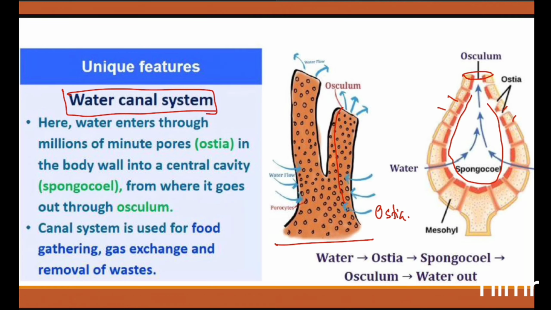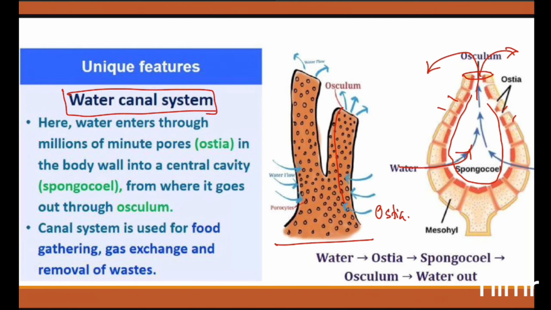The water will enter through the ostia into the spongocoel, which is the cavity. You can see that into the body wall cavity, which is called the central cavity, the spongocoel, the water will then go out. Here you can see the pathway: water is entering into the spongocoel, and after that the water will go out through the osculum. So this is actually happening.